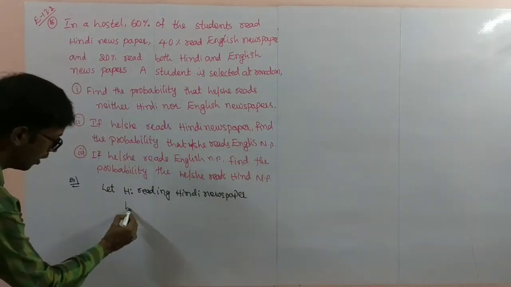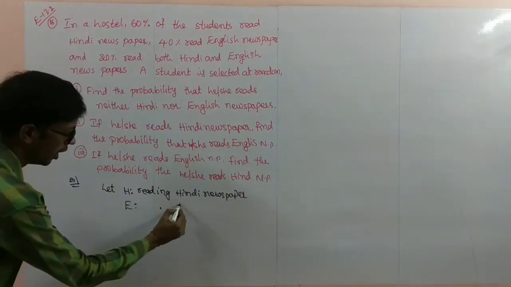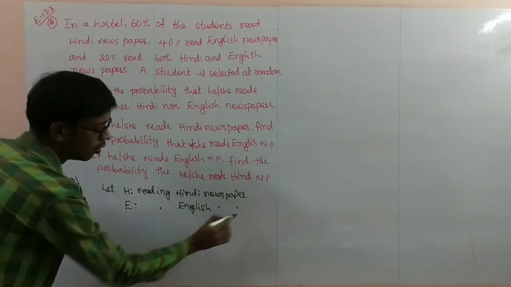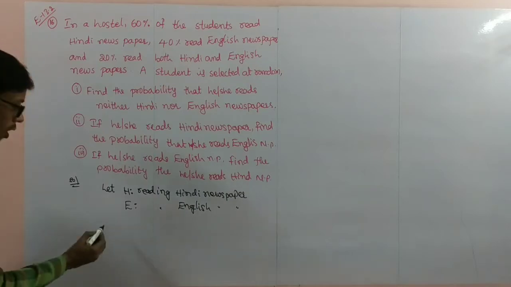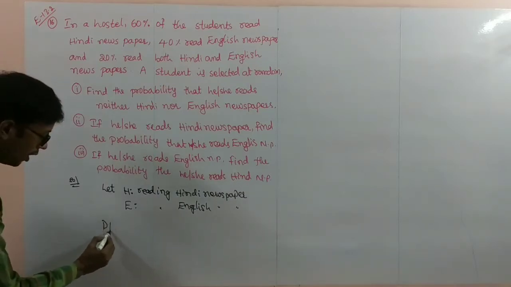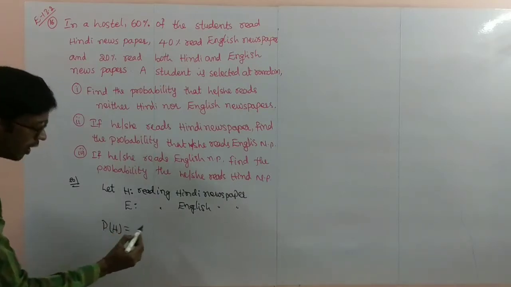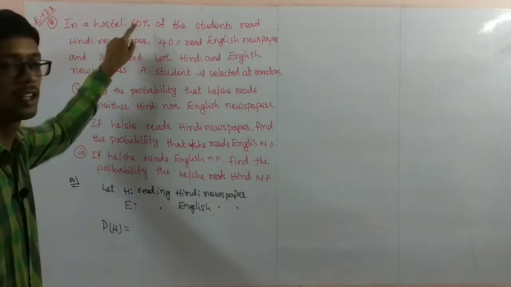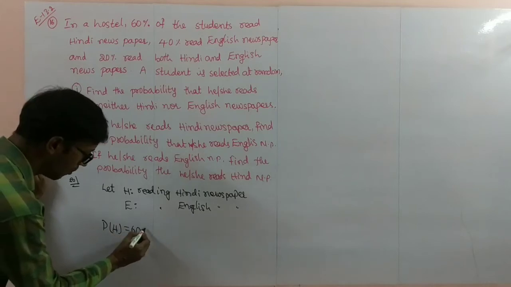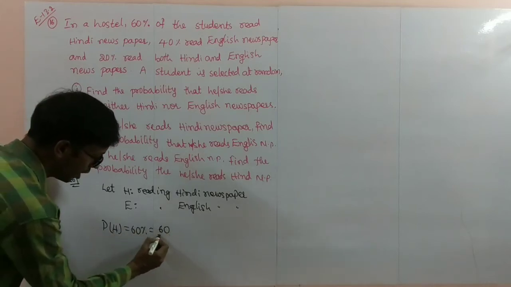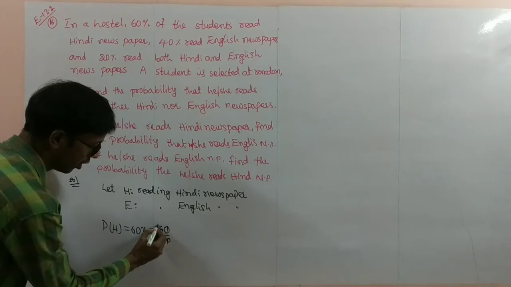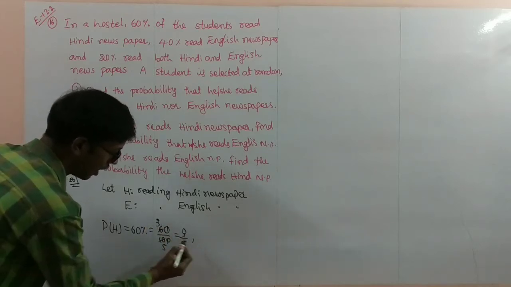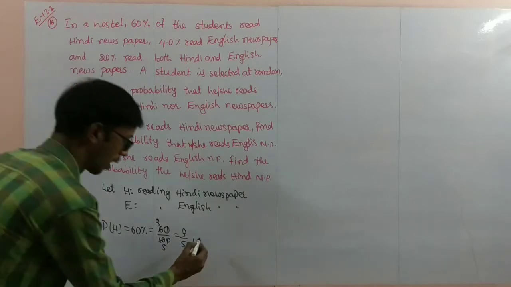Next, E be the event reading English newspaper. Now, probability of H, Hindi newspaper probability, how much they given? 60%, that is 60 by 100. Zeros cancel, so 3 by 5 is the probability of Hindi paper.